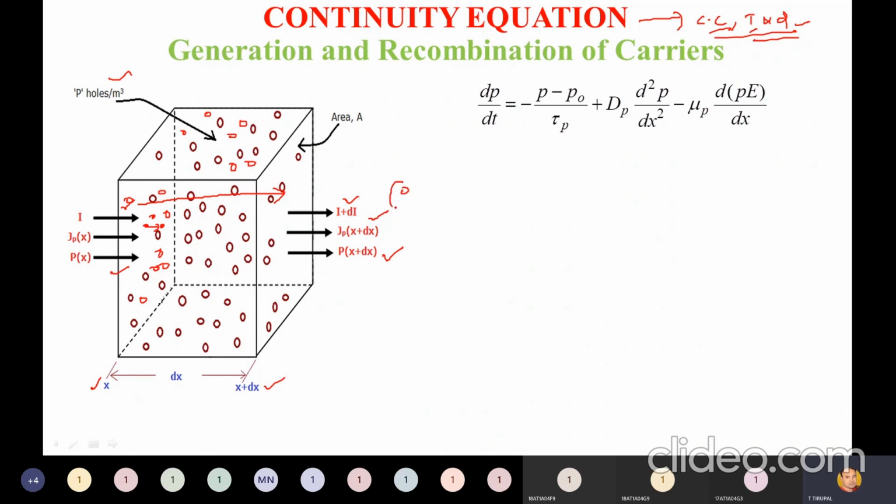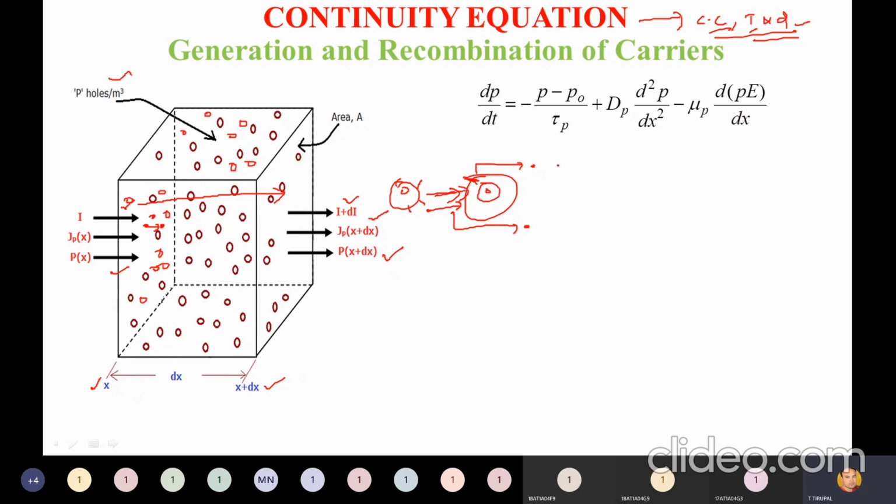Suppose an atom is surrounded by electrons and this electron collides with another atom, the electron which is present in the valence band goes outside and becomes a free electron. Likewise, charge carriers can neither be generated nor be destroyed.